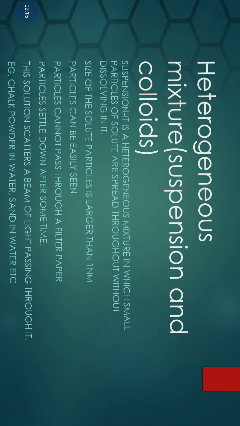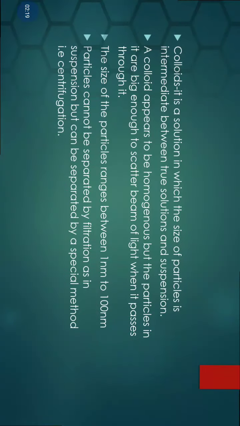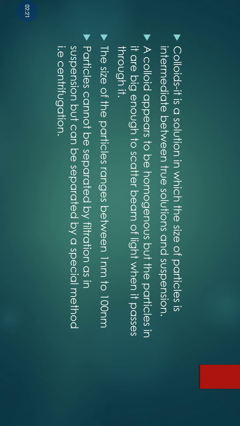After that, the next type of heterogeneous mixture is colloids. We will discuss it point-wise. First of all, what is a colloid? It is a solution in which the size of the particle is intermediate between a true solution and a suspension. Next, the colloid appears to be homogeneous, but the particles in it are big enough to scatter a beam of light when it passes through it.